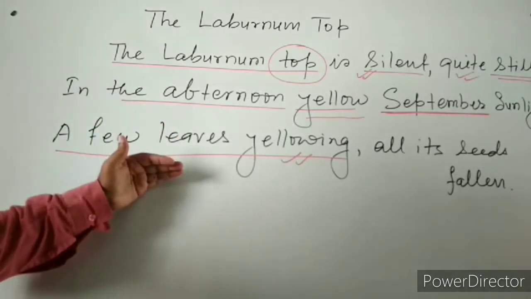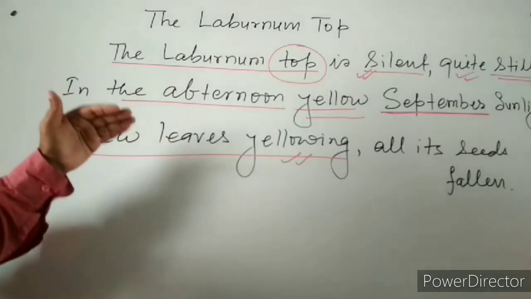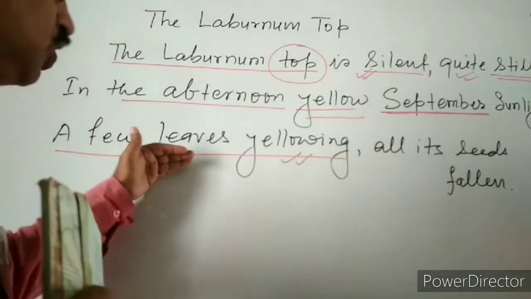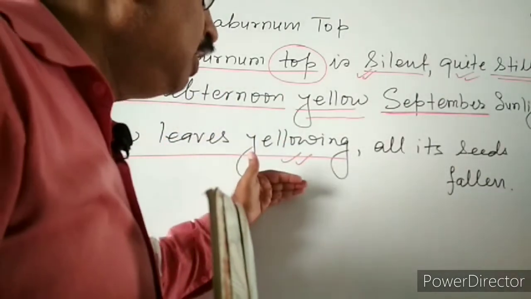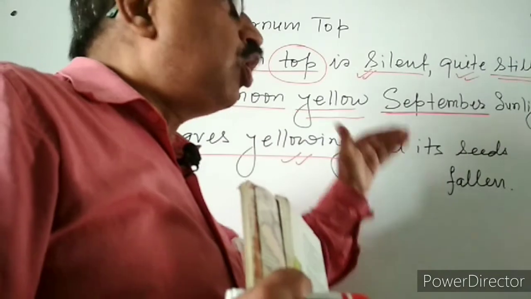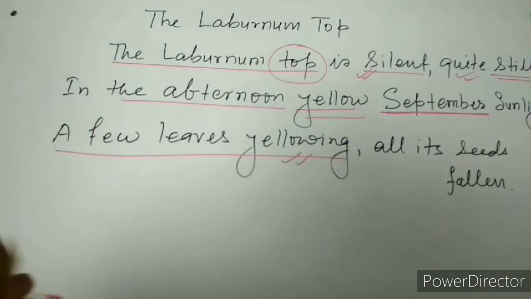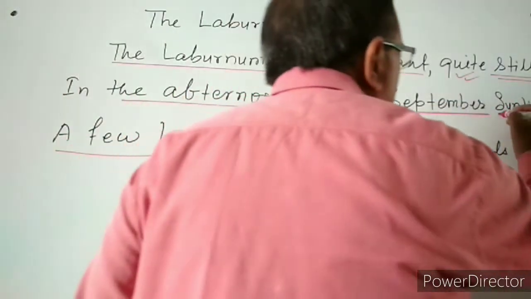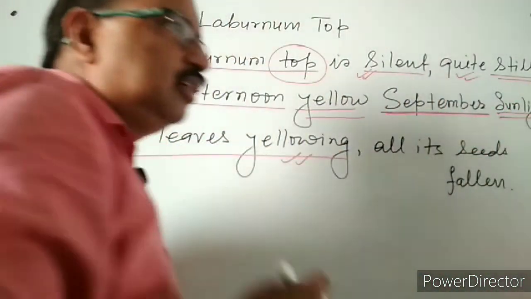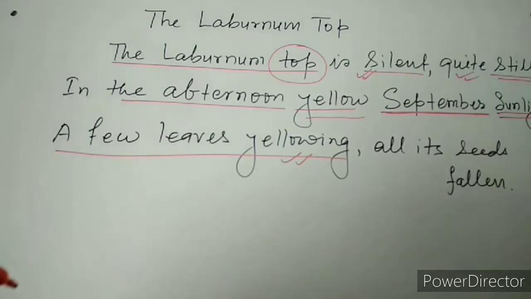It means it is the September month. During that period of time, the leaves of this tree turn yellowy, and at that time all seeds have fallen. And here you will find that the sunlight is also turning yellowish because it is the end of the daytime. Similarly, September is the end of that cycle of that particular tree.